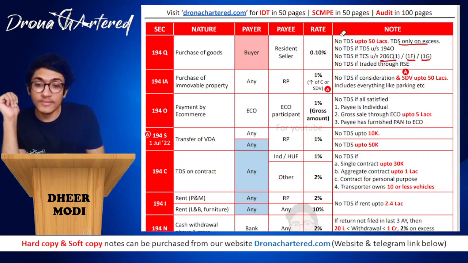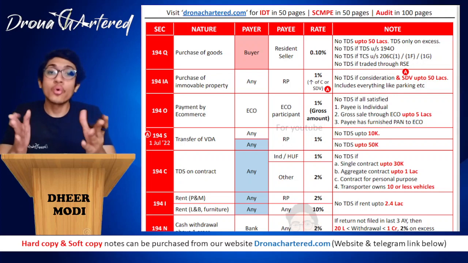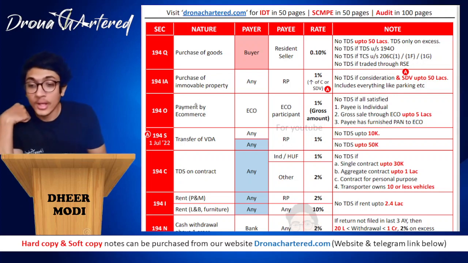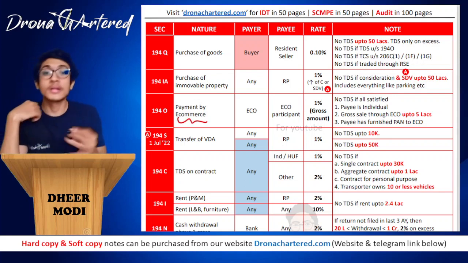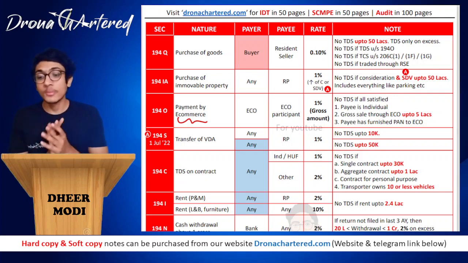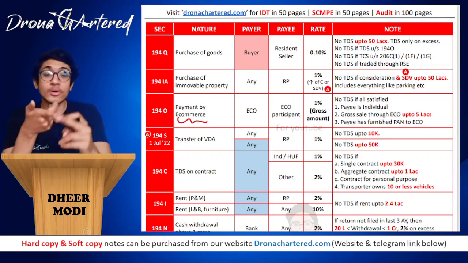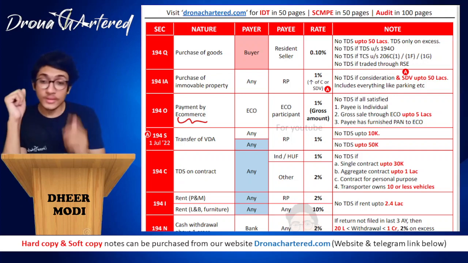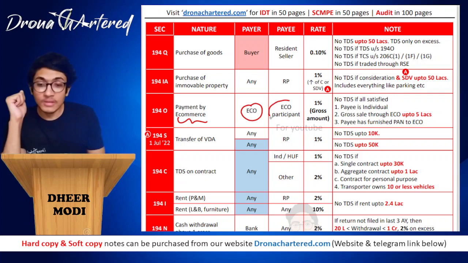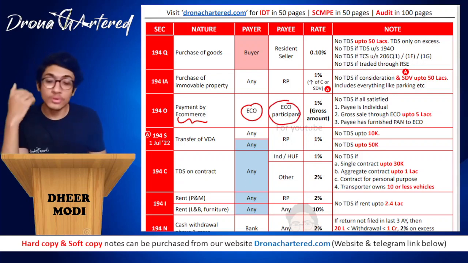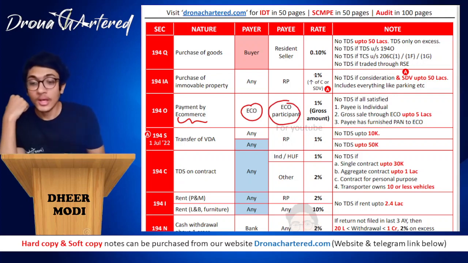Now the next section that we are doing is your section 194O. How do you learn section 194O? 194O is eco. Therefore, section 194O. So any payment by your e-commerce, that is your electronic commerce operator, for example, Amazon, Ola, etc. All of these are e-commerce. So your payer will be your eco and your payee will be your eco participant, that is the person who is providing the services through eco. In such a case, the rate will be 1% of gross amount. Okay.